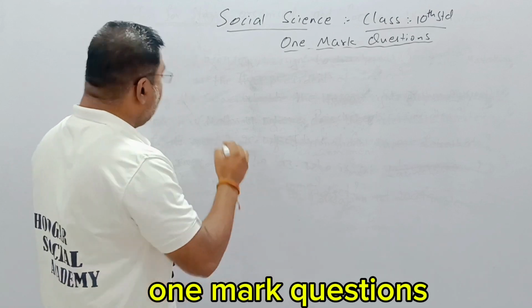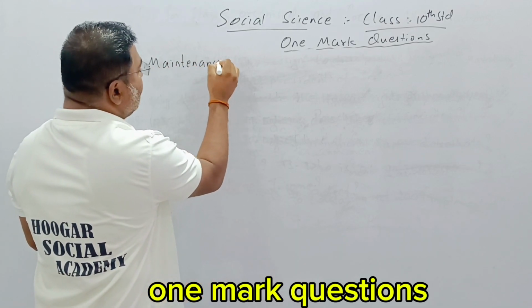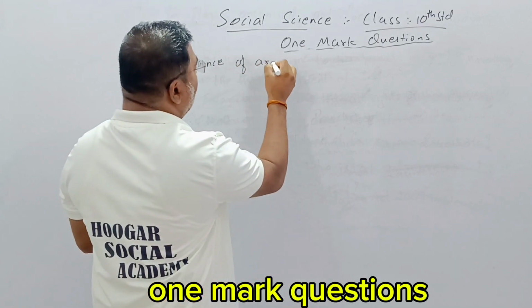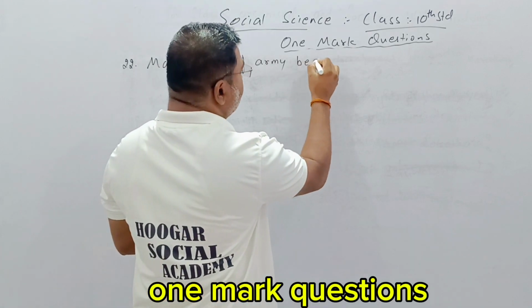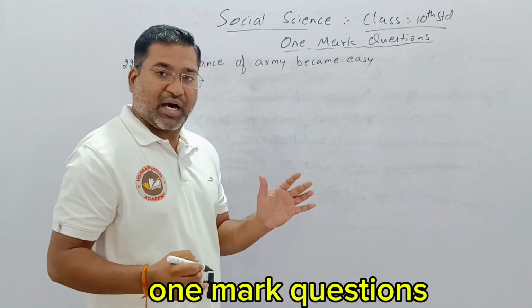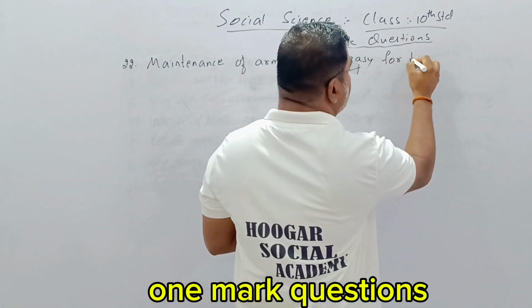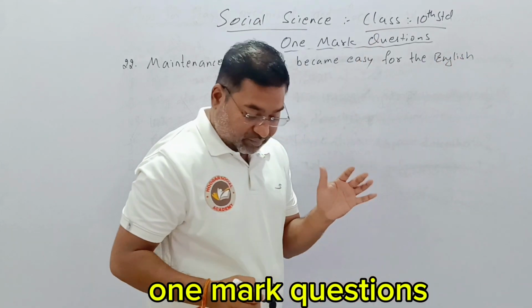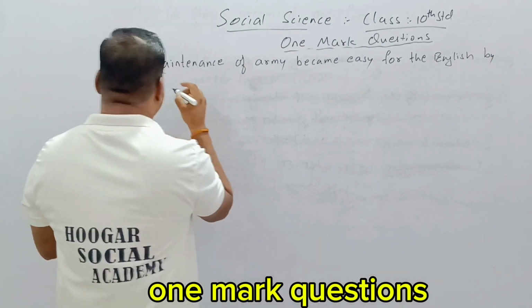Now here it is, the 22nd question. It says, maintenance of army became easy for the English by which alliance?